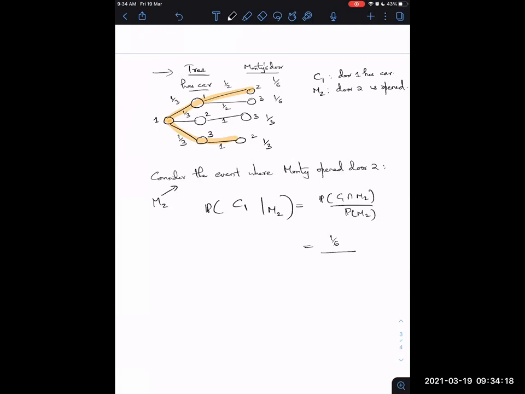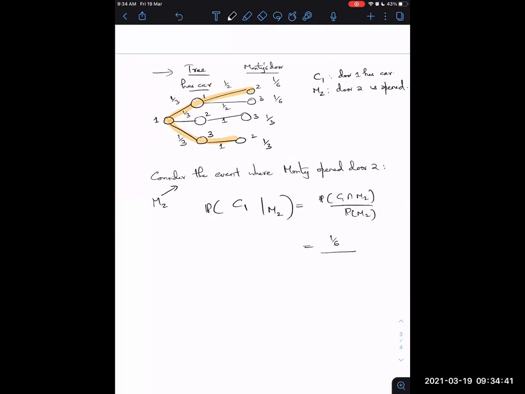So when can door 2 be opened? There are only two cases. One is when the car is behind door 1, and one is the case where the car is behind door 3. I'm not sure why everyone is saying half and 1/3.